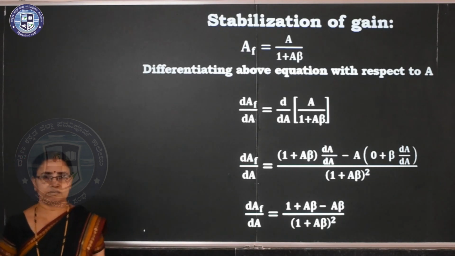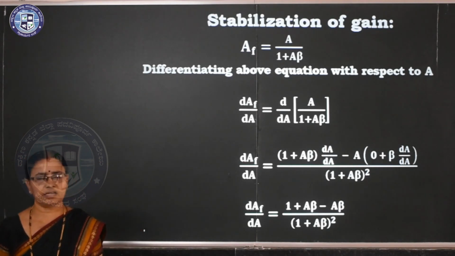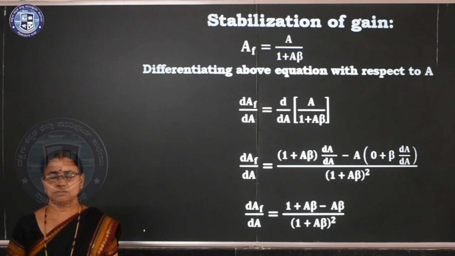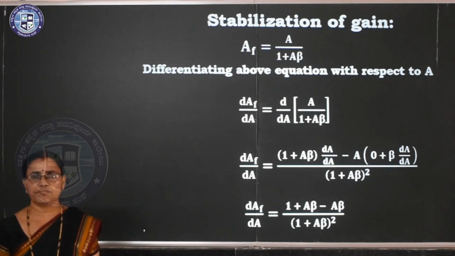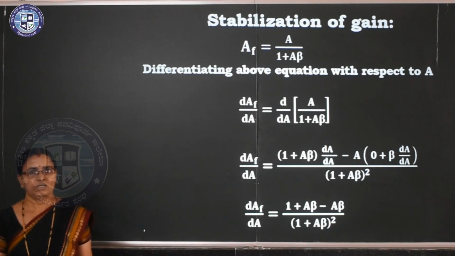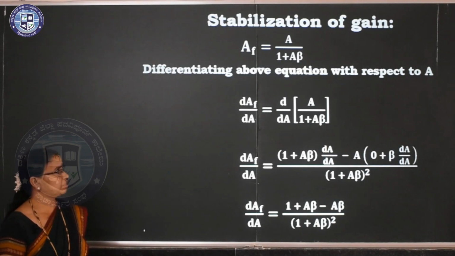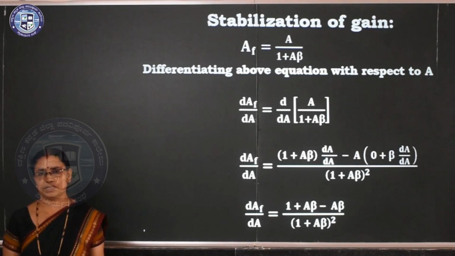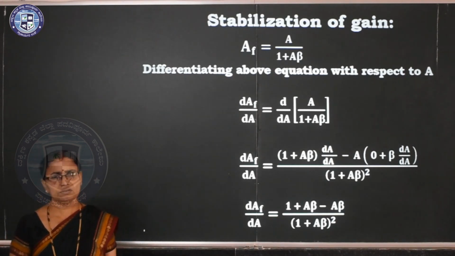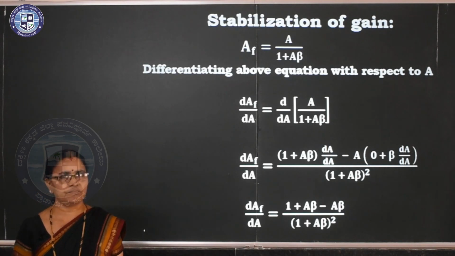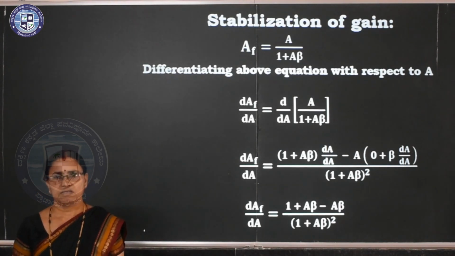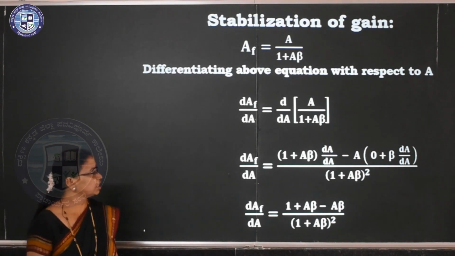Stabilization of gain. This is only the derivation, that is you have to consider the differentiation. The differentiation is very important here. You are second year students, you know very well differentiation. So you have to consider Af is equal to A divided by 1 plus A beta. You already know the equation. We are applying with respect to A. A is the variable, so this expression is differentiated with respect to A.